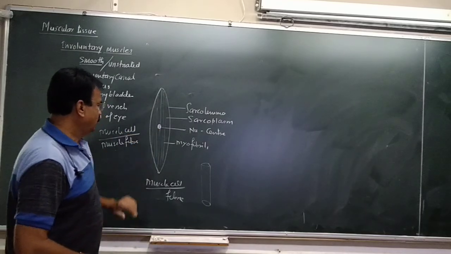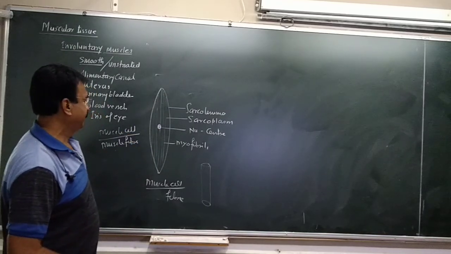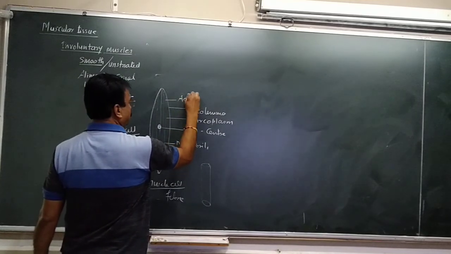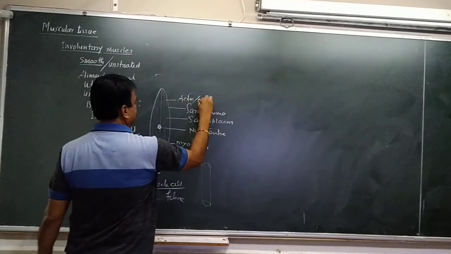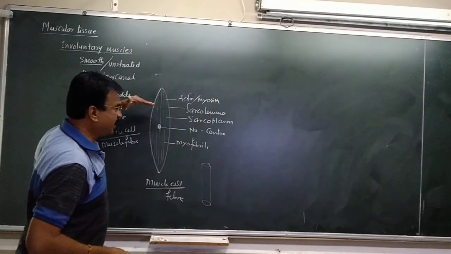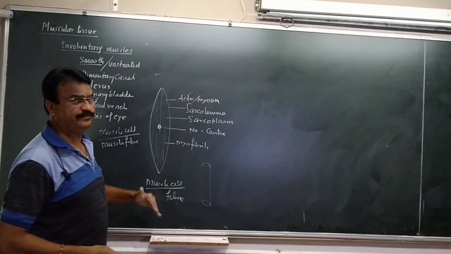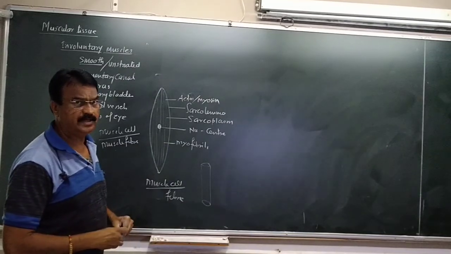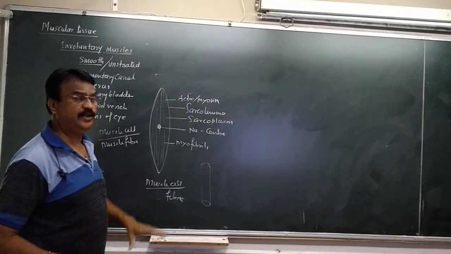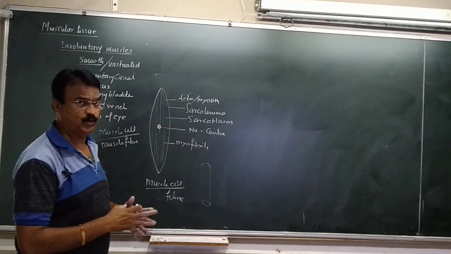So this is the smooth muscle fiber, and these myofibrils are made up of proteins, actin and myosin. But striations are not there, and that's why we call them unstriated muscles. And the working is involuntary, which is not in our control.